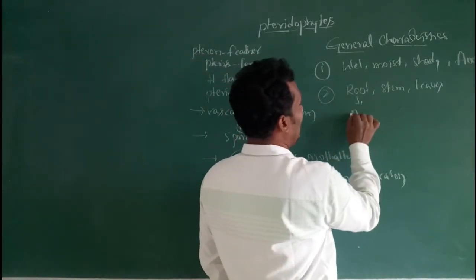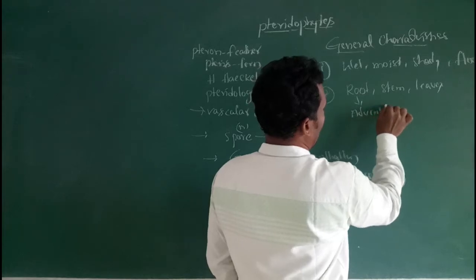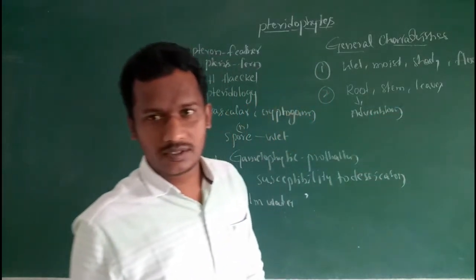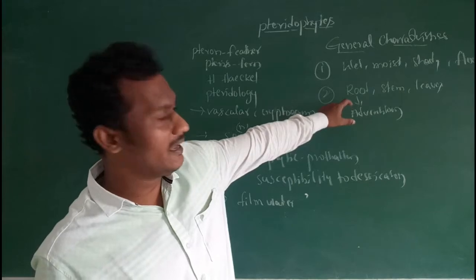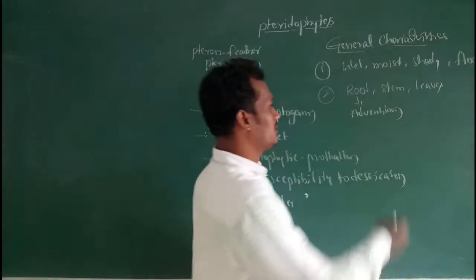The roots are adventitious, so the root system is an adventitious root system.